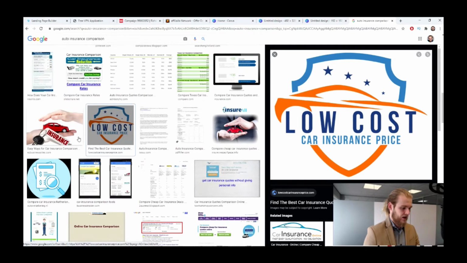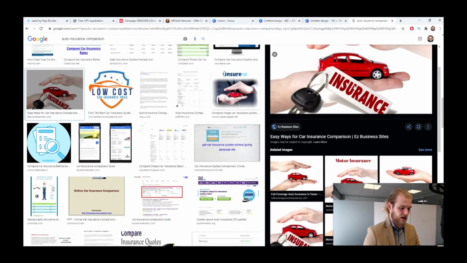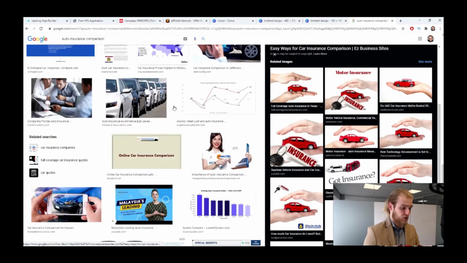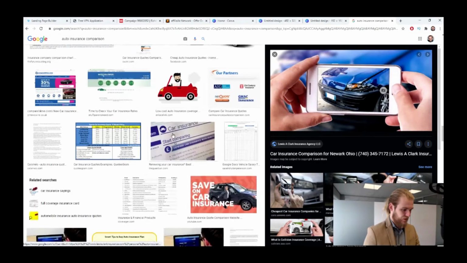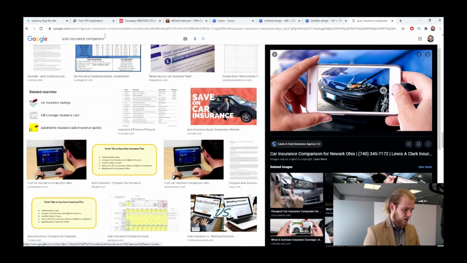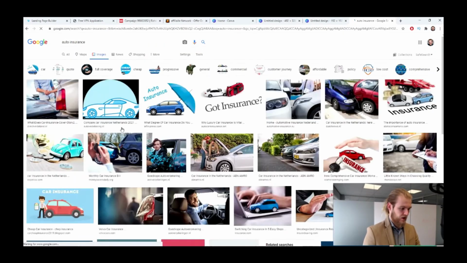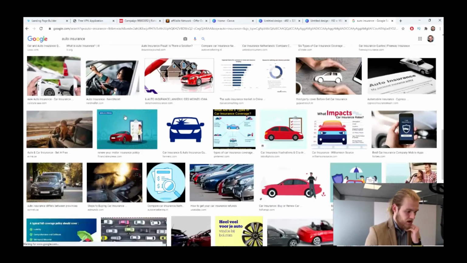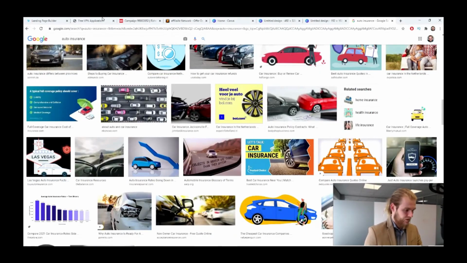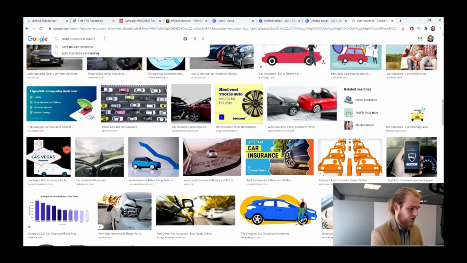So let's take a look. This is too much of a stock picture, not much going on. So it's boring. Nope. Let's just search on auto insurance. Auto insurance, save money.